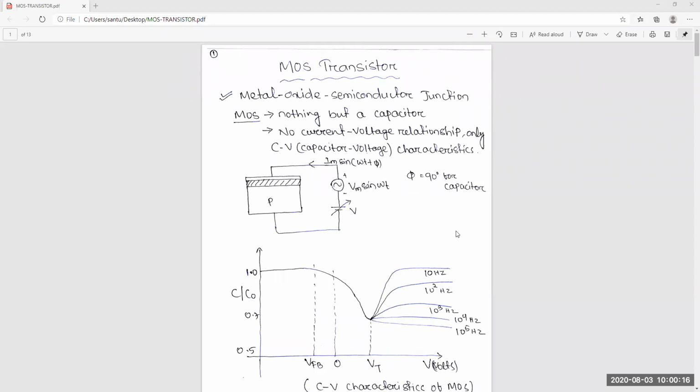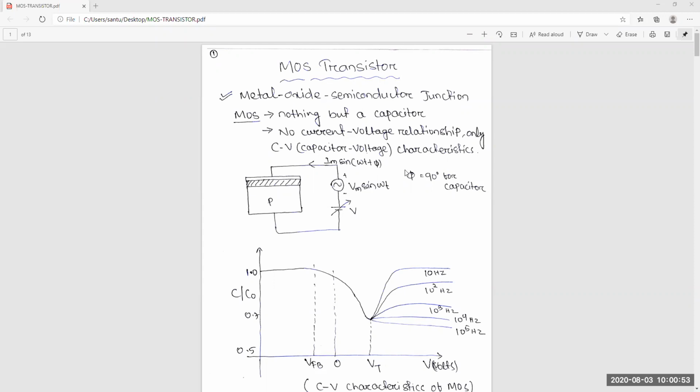Since the oxide layer is there, there is no IV characteristics. If anyone asks you to draw the IV characteristic of the MOS junction, first you will say it's a capacitor, so there is no IV characteristics. We can only draw the QV characteristic, charge versus voltage, or the CV characteristics, capacitance versus voltage. This is the capacitance versus voltage characteristics.